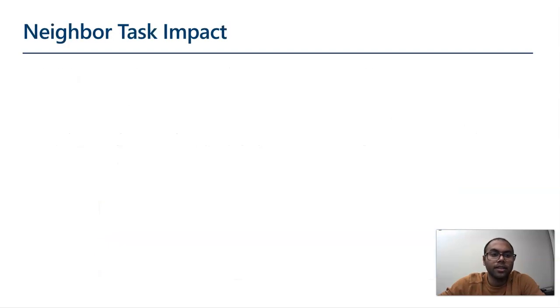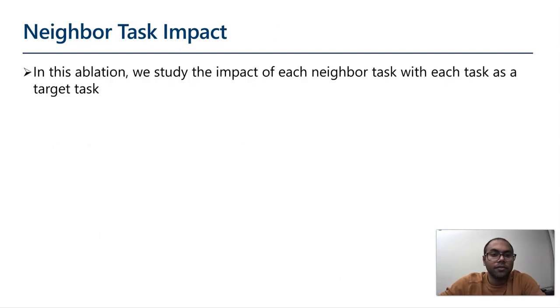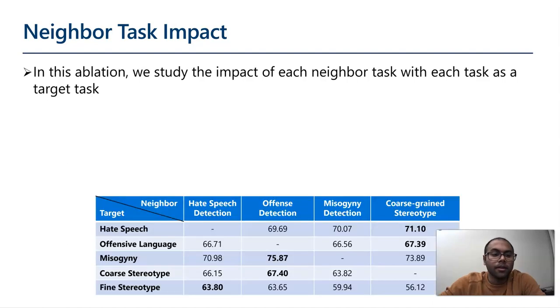Now let us look at the second ablation study called neighbor task impact. In this study, we study the impact of each neighbor task with each task as target task. Here we see that for each task as target task, we select one neighboring task and see its impact and compare which task is most useful for the target task.